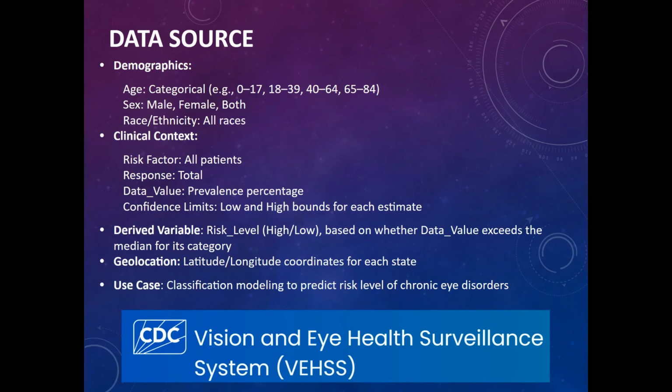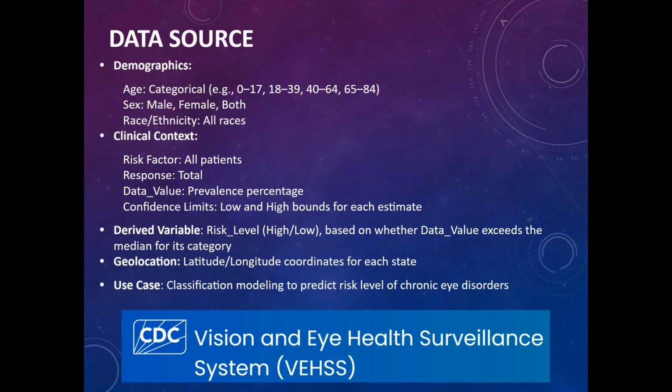Next is looking at how the dataset captures demographic and clinical information. Each record includes age, categorized into meaningful groups like 0 through 17, 18 through 39, 40 through 64, and 65 through 84. This allows us to analyze risk patterns across different life stages. Sex is recorded as male, female, or both, and race/ethnicity standardized as all races, reflecting aggregated population level data. From a clinical standpoint, the dataset focuses on all patients and reports total presence for each demographic slice.